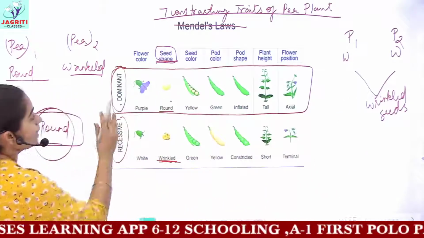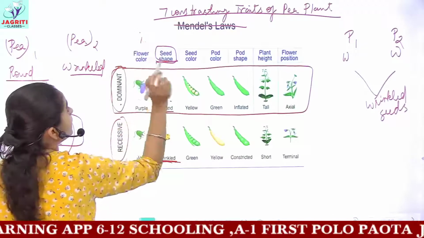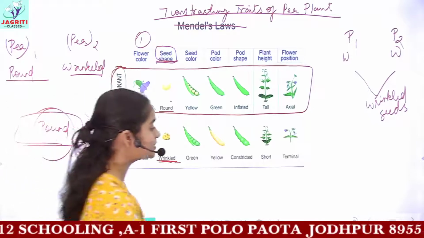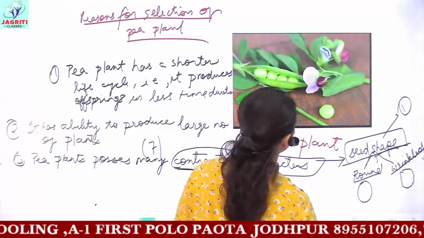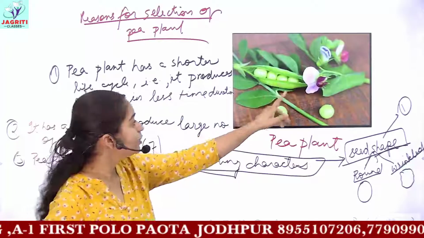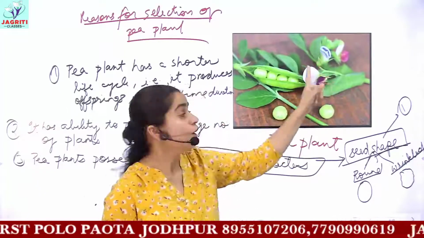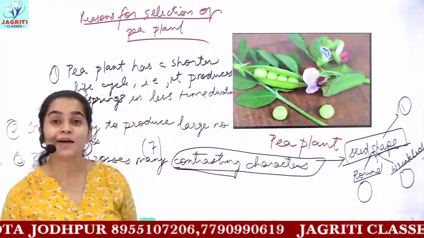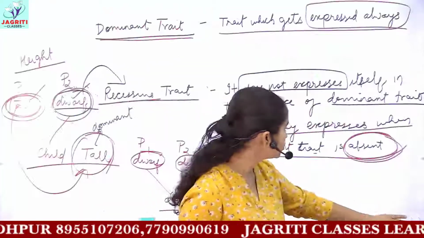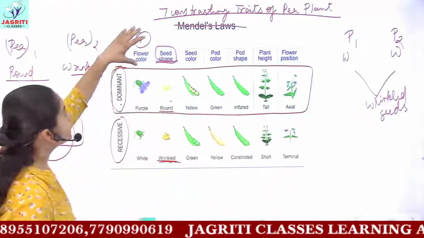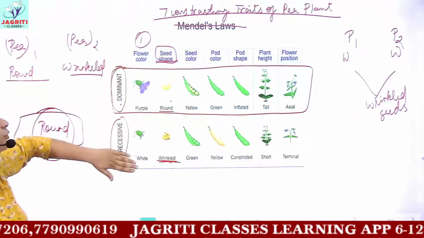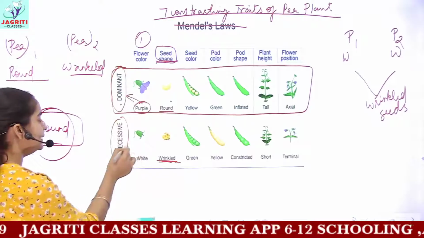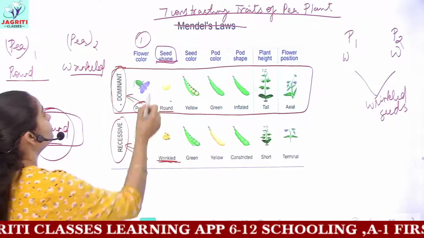So you can see you have 7 traits. The first one is flower color. You can have purple or white colored flowers. See, the flowers of pea are really very small in size, but you can have these purple flowers, or instead of purple you can also have white flowers. So for the first trait, flower color, you have two varieties, purple and white. But purple is dominant and white is recessive. So you have to remember all the traits.